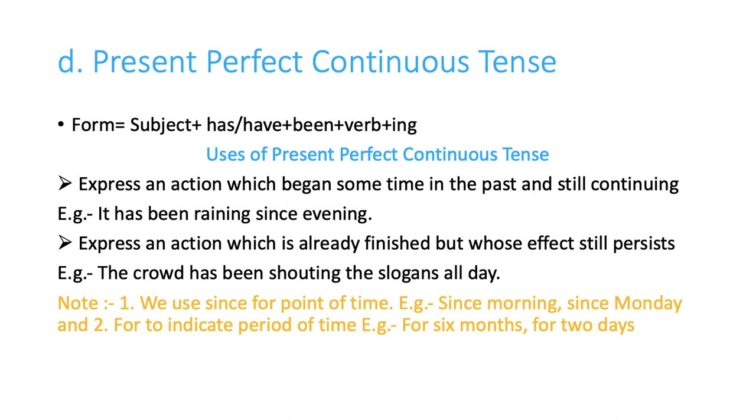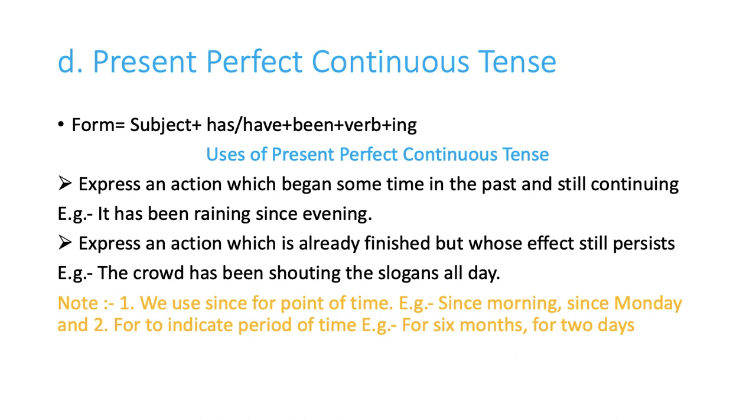It has not stopped. It also expresses an action which is already finished but whose effect still persists. So this action is completed, but the effect is still in the air. So we are taking this sentence: the crowd has been shouting slogans all day. Right now they are not shouting, but its effect is still felt. So we are using the present perfect continuous.